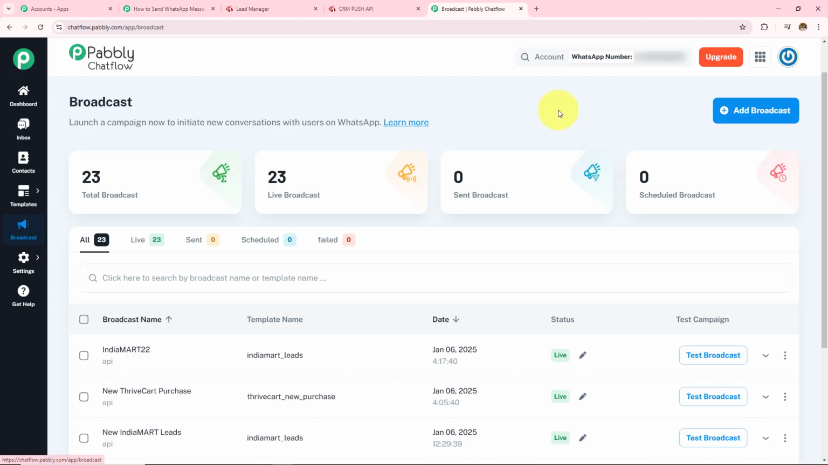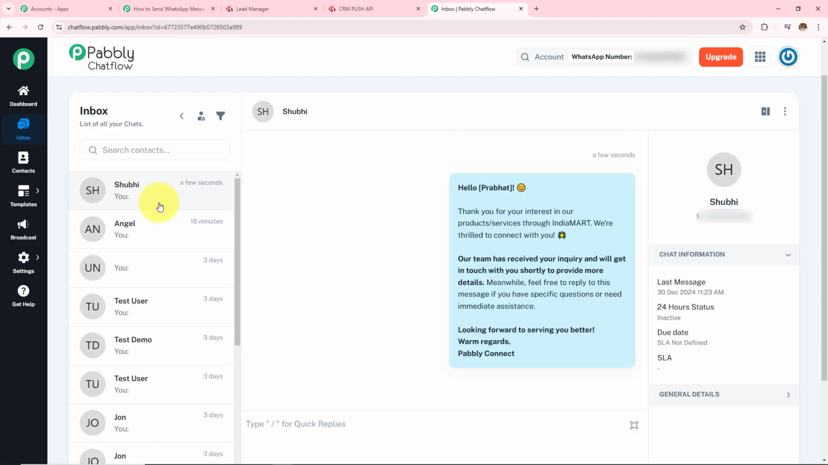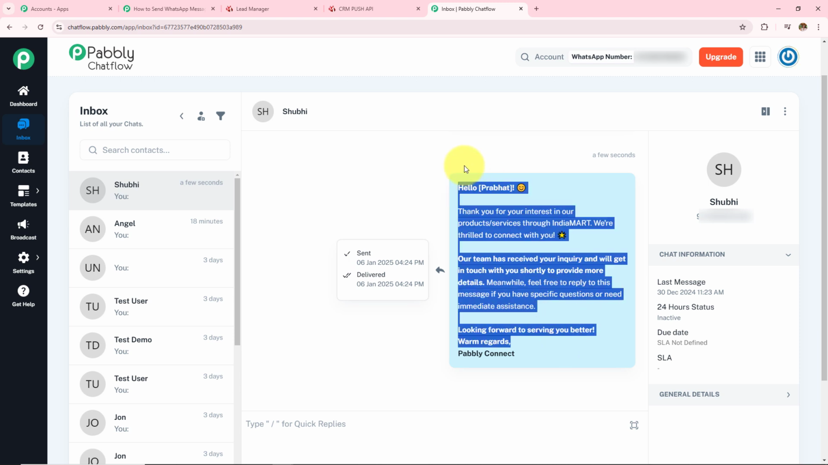sent there or not. So now on the left hand side where I can see this option of inbox, I'll open this, and then I can see that I have sent the WhatsApp message a few seconds ago. So this is the same WhatsApp message that I have sent. Hello Prabhat, thank you for your interest in our product services through India Mart. We are thrilled to connect with you. So this is the same exact template and the broadcast that we have created in Pabbly Chatflow, and this message has been sent to the lead.